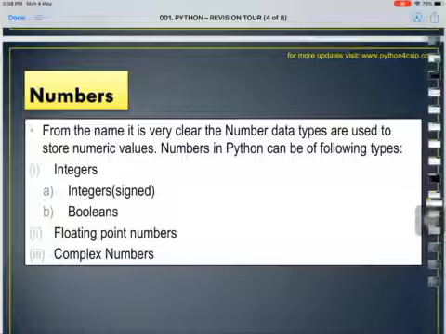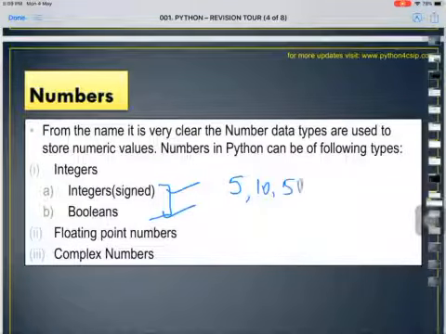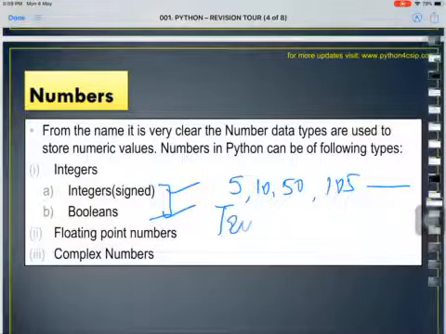Alright, so as I told you, numbers have three subcategories. Within the integers we have two more subcategories, that is integers and booleans. Integer means any positive or negative number, like 5, 10, 50, 105 and any other. Similarly, boolean, if you remember, we revised in the last class, is a type of numeral data where we can have only two possible values, that is true or